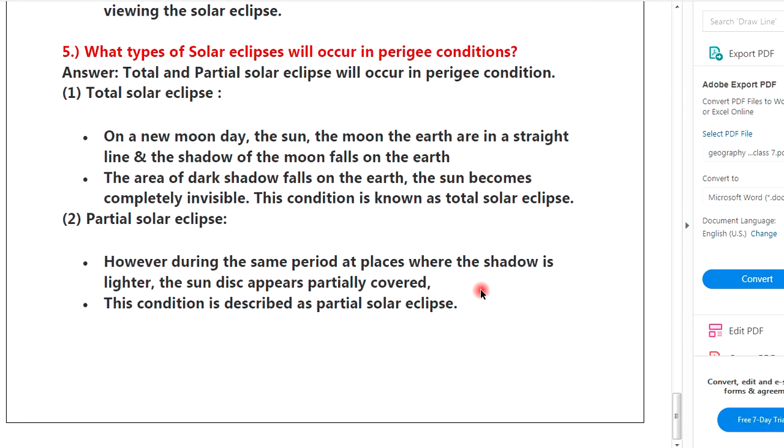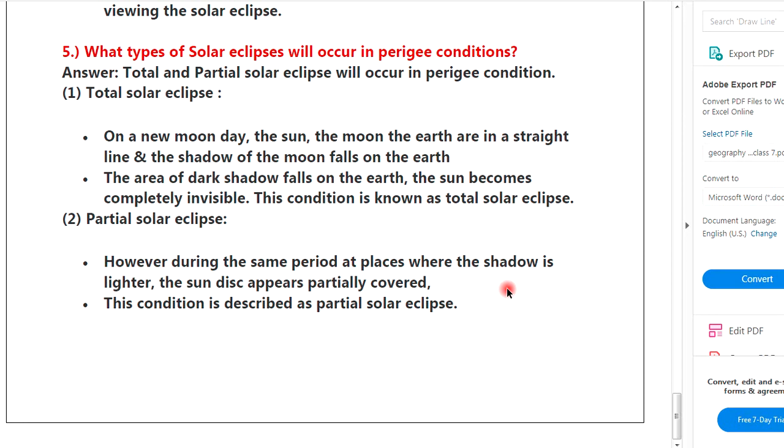Question number 5. What type of solar eclipse will occur in the perigee conditions? Answer. Total and partial solar eclipse will occur in the perigee condition. First, total solar eclipse. On a new moon day, the sun, the moon, the earth are in a straight line and the shadow of the moon falls on the earth. The area of the dark shadow falls on the earth. The sun becomes completely invisible. This condition is known as total solar eclipse.